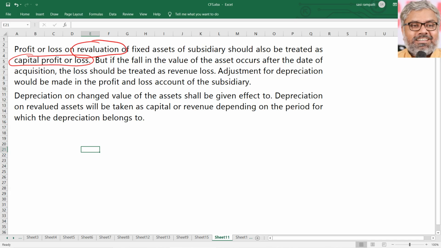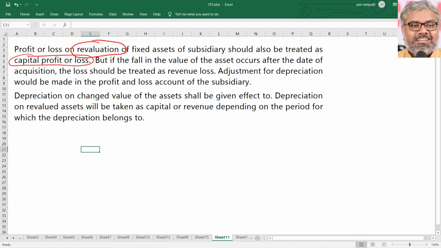Revaluation normally happens on the date of acquisition or prior to the date of acquisition. So under general circumstances, revaluation profit or loss is always a capital item. Some portion will go to minorities, some portion will be adjusted in goodwill calculation or cost of control calculation. Post-acquisition, if there is any revaluation, that is always a revenue item that can be done with the P&L account adjustment. But the main point is not just that.